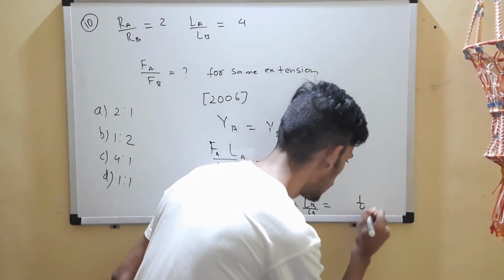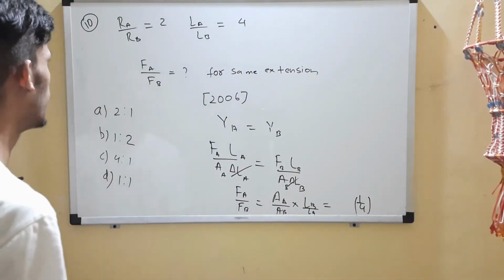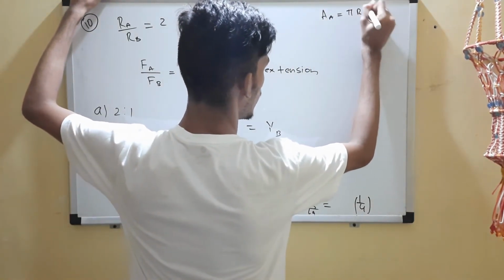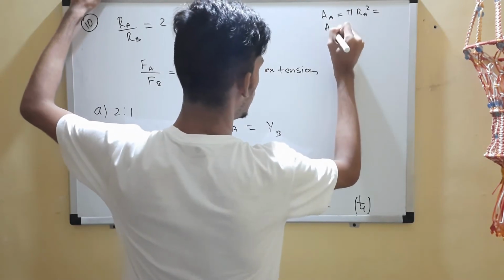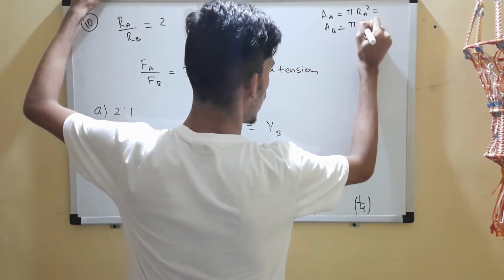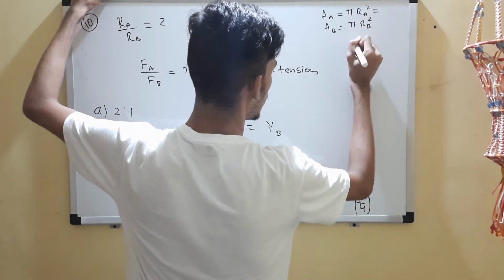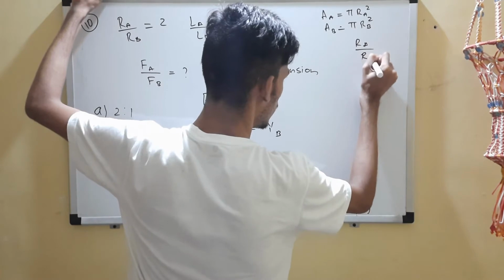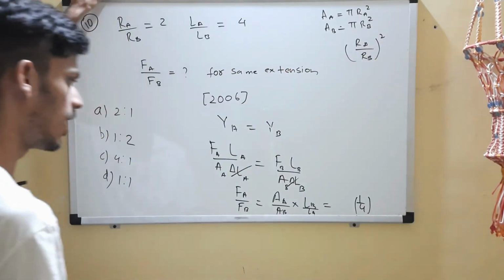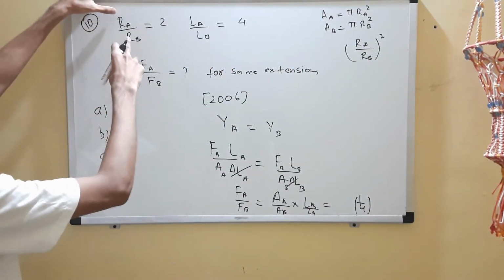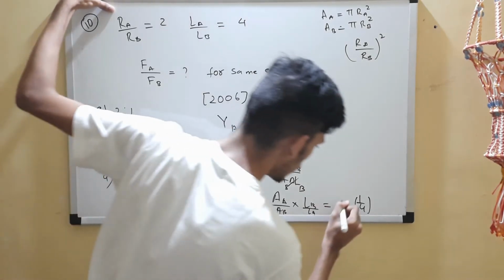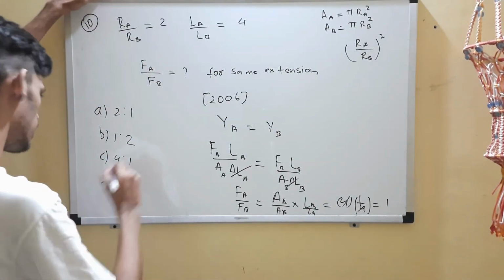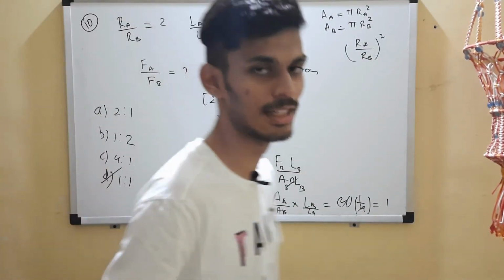Okay, and what about AA by AB? AA will be nothing but pi RA square, and AB will be pi RB square. So if you take the ratio, it will be RA by RB the whole square. RA by RB is 2, 2 square is 4. So this 4 and this 4 will get cancelled, and the ratio that we want is 1:1. Option D is the correct choice.